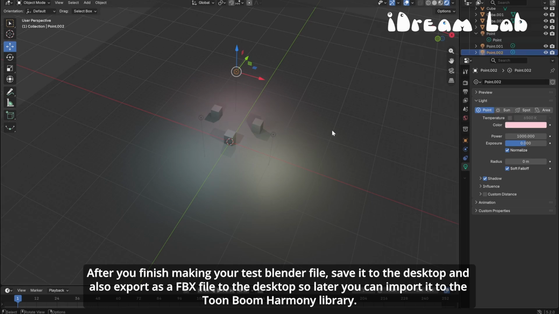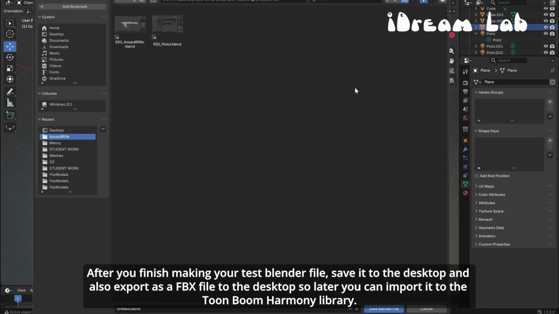After you finish making your test Blender file, save it to the desktop and then also export it as an FBX file to the desktop. That way later you can import it into the Toon Boom Harmony library.